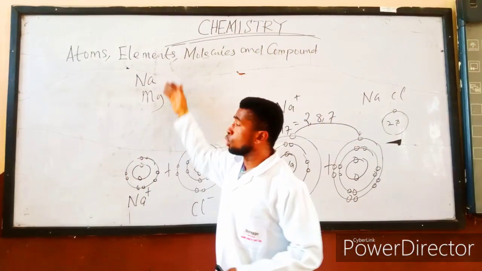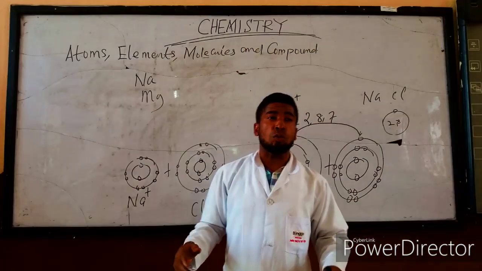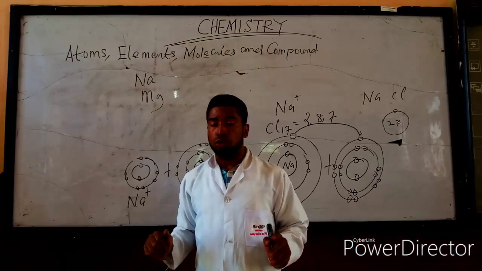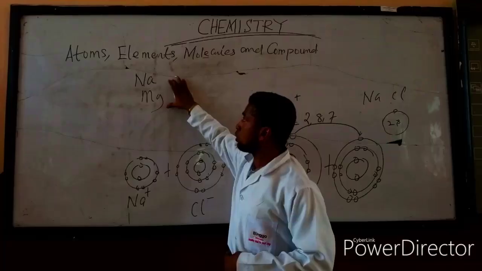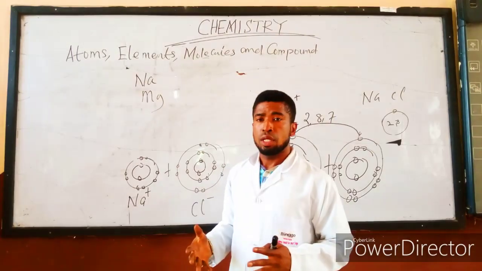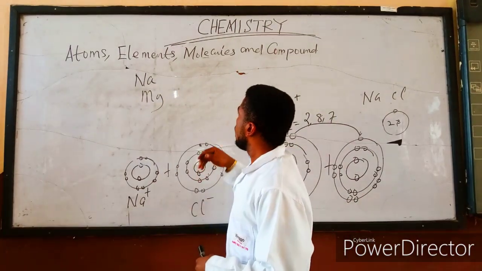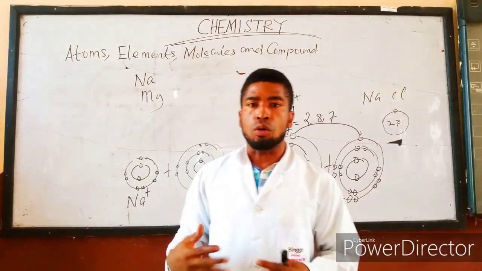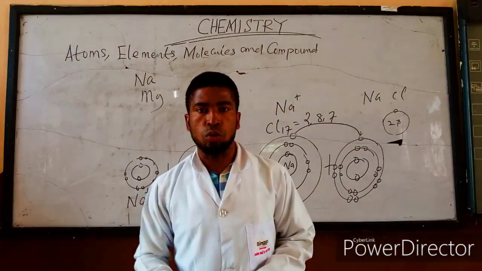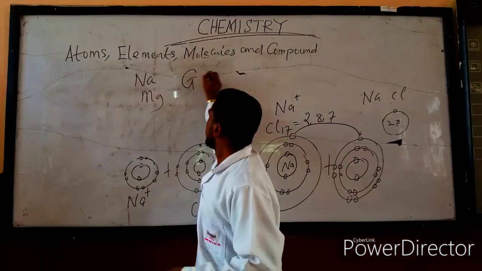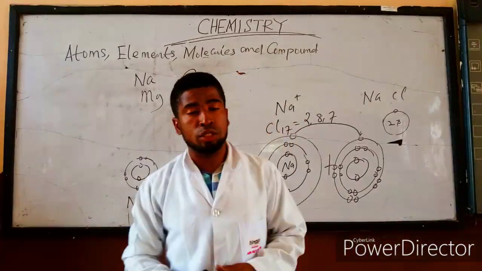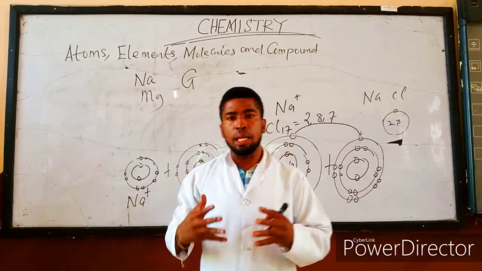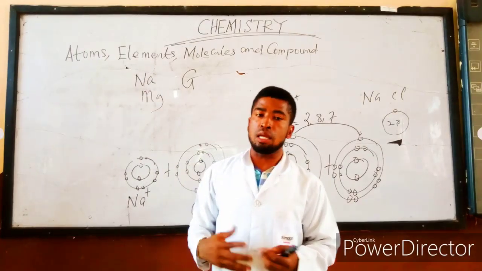Remember that these are not the only elements we have. We have up to 108 or 109 elements in the periodic table. Okay, so please remember this is not the only element we have. Now, if I ask you what is the symbol of the element called gold? Gold. Am I going to write G as the symbol of gold as an element? No. Like I said before, some of these elements, their names were derived from their Latin equivalent.